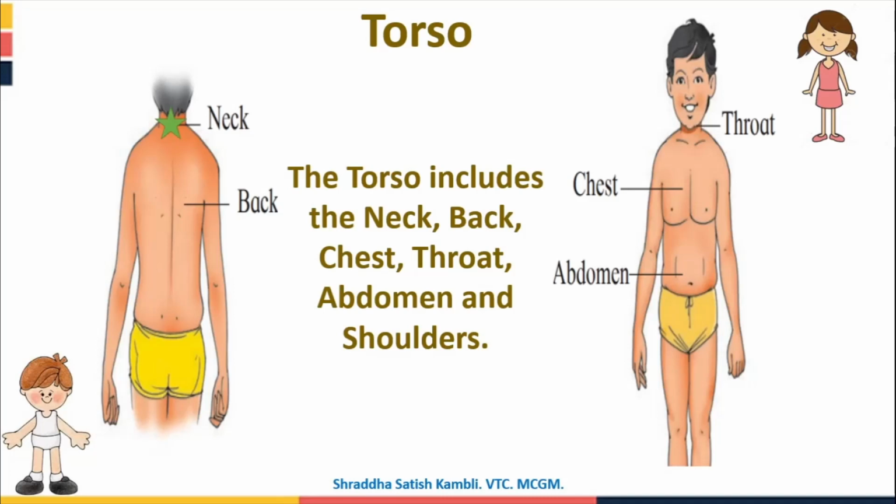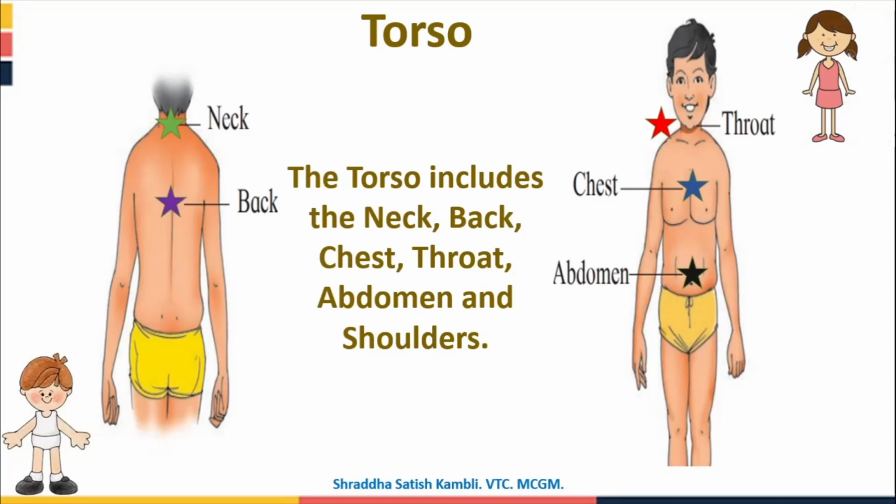And then you have your back. Alright, and then you have your chest. So the picture of the chest we saw earlier also. Then you have your throat. The front part of your neck, you call it as your throat also sometimes. And then you have your abdomen. Abdomen means your tummy, which we also call as stomach.